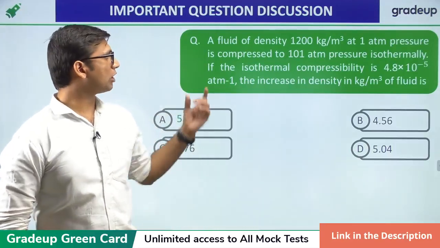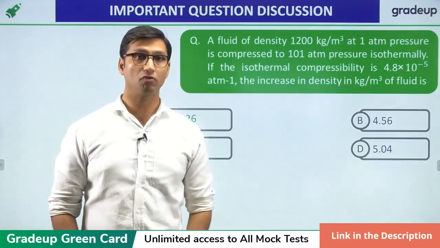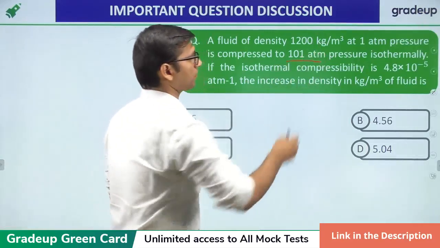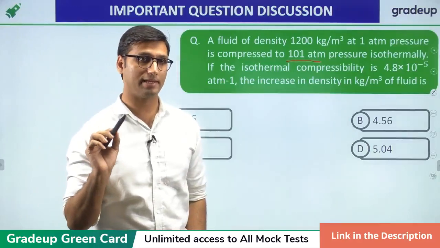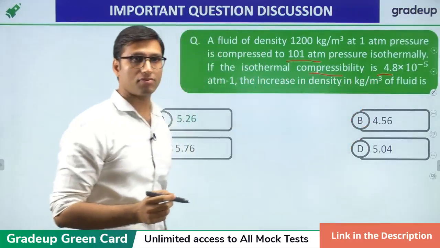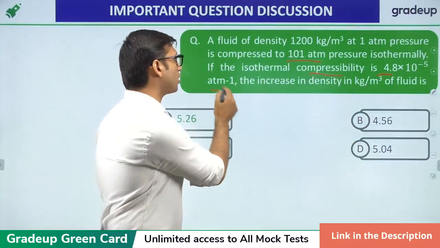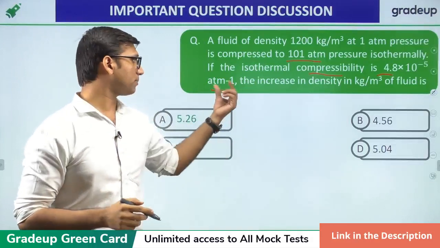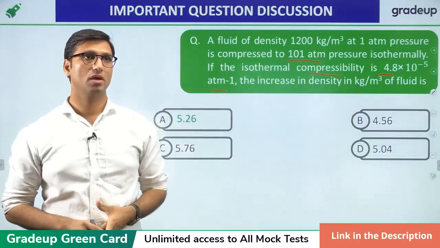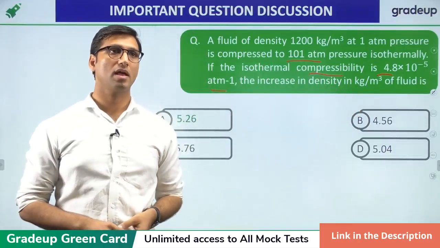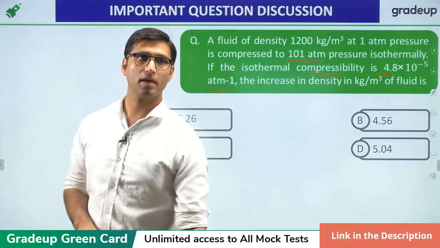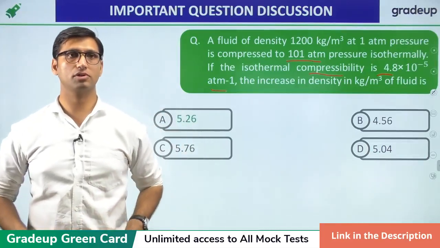Yes, please solve the question. A fluid of density 1200 kg per meter cube at 1 atmospheric pressure is compressed to 101 atmospheric pressure isothermally, they have mentioned isothermally. If the isothermal compressibility is 4.8 into 10 power minus 5 per atmosphere, it is atmosphere pressure minus 1, the increase in density in kg per meter cube of the fluid is. So I am giving you 2 minutes to solve this question, and after that I will be taking the answers. Please solve the question.